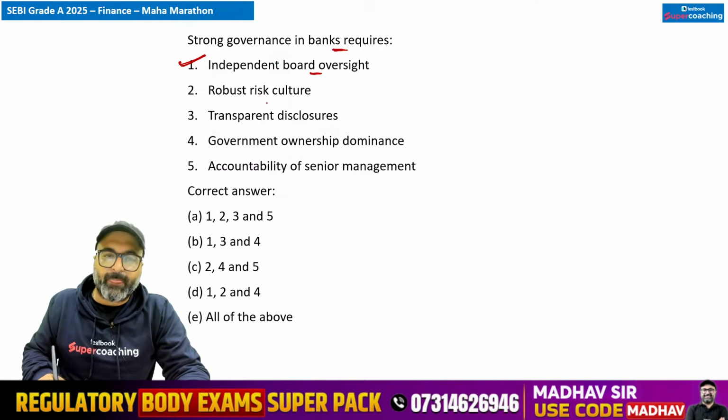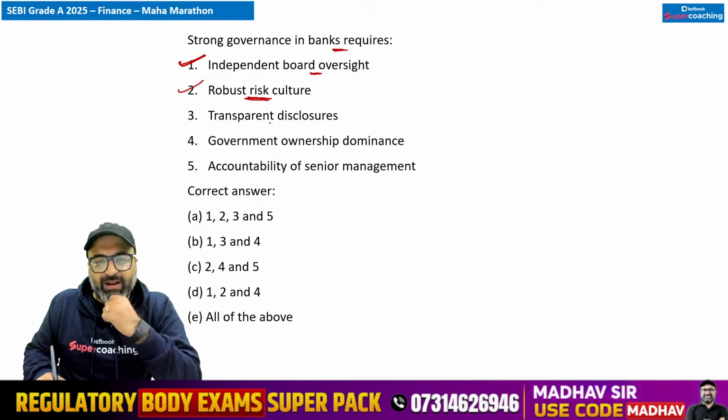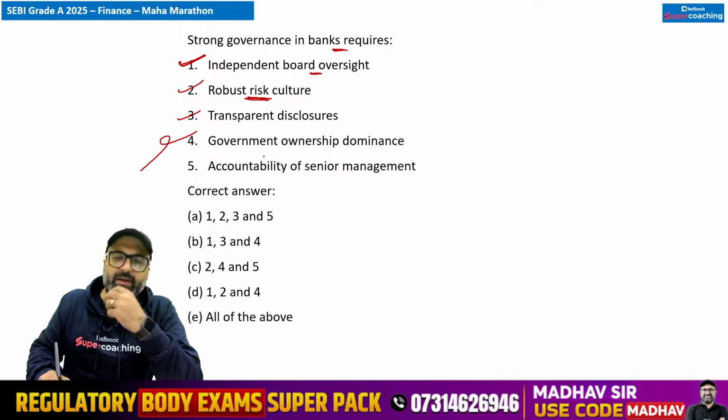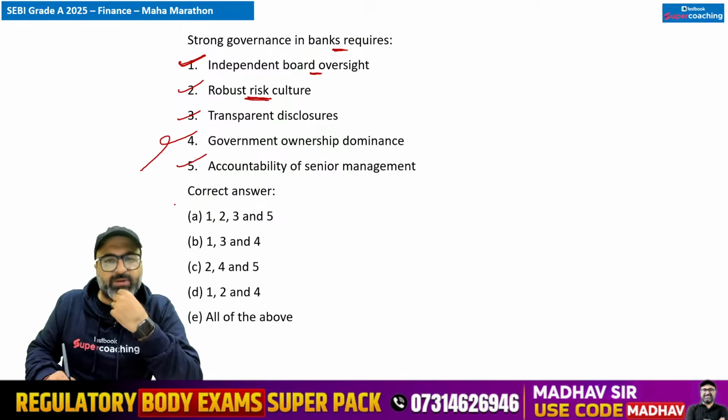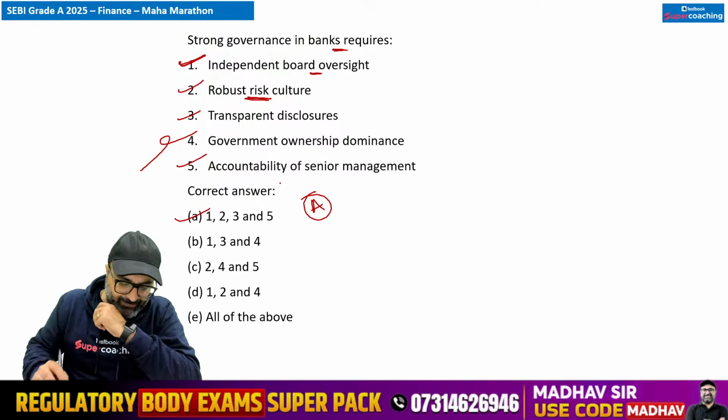You should be very clear about risk. You should be very keen about risk management. You should be very keen about risk mitigation. So that is correct. Transparent disclosures, correct. Government ownership dominance, ये जरूरी नहीं है, हो भी सकता है, नहीं भी. Accountability of senior management is correct. So these are the strong governance and bank requires independent board, robust risk culture, transparent disclosure and accountability of senior management. So A option is the correct answer.